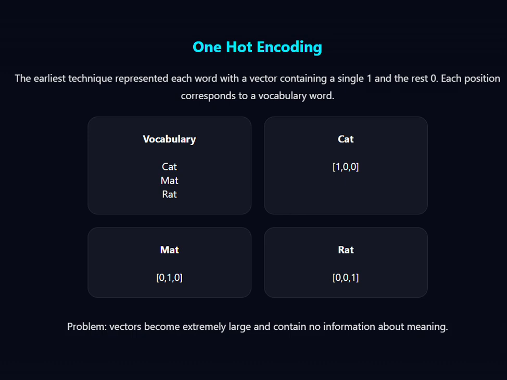Second, it does not have any meaningful information, right? Because one hot vectors treat all the words as equally unrelated. So cat can't be related to dog, cat can't be related to airplane, the distance will be the same. The distance of dog from cat will be the same as the distance of airplane from cat. But we as humans know that a cat is closer to a dog than to an airplane, right? So what I'm trying to say is, one hot encoding cannot capture semantic relationships.